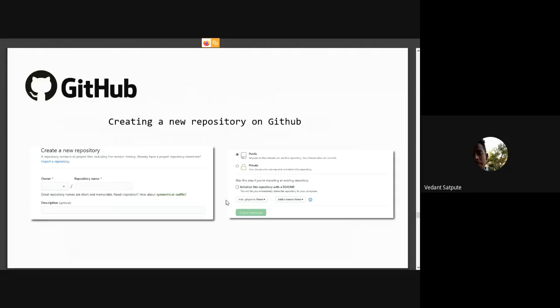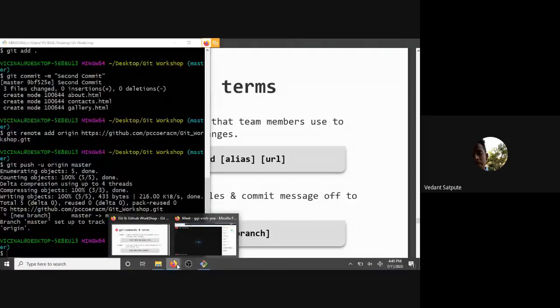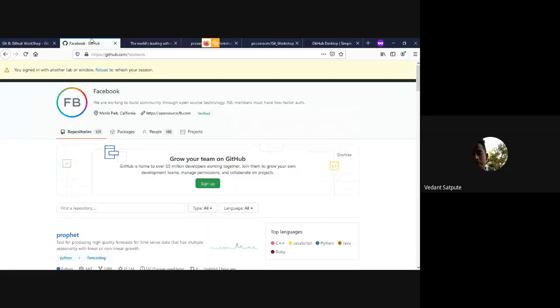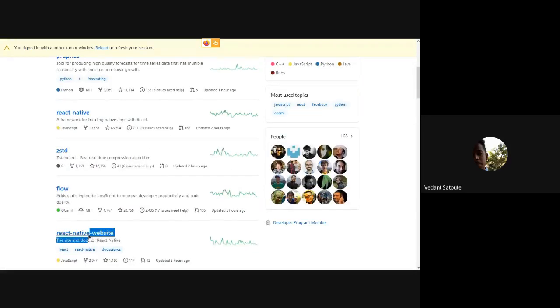And then we created a new repo, and then we did remote. So what remote did was add an alias for the URL, so that you don't have to type the complete URL. When you are working on projects, you can check like a React Native website.